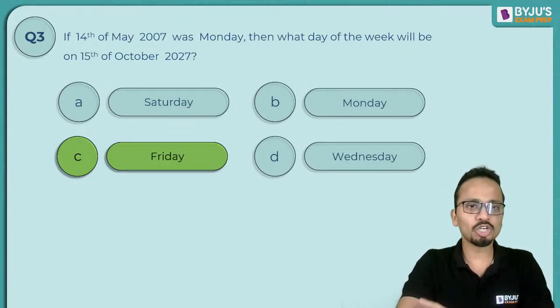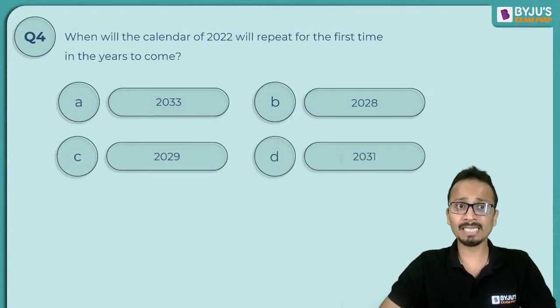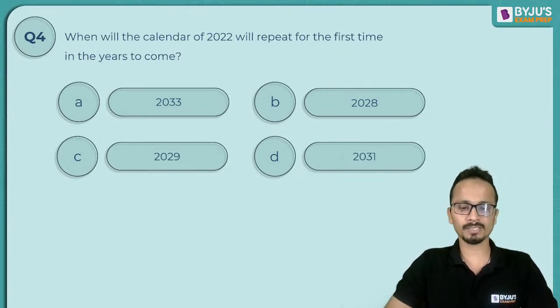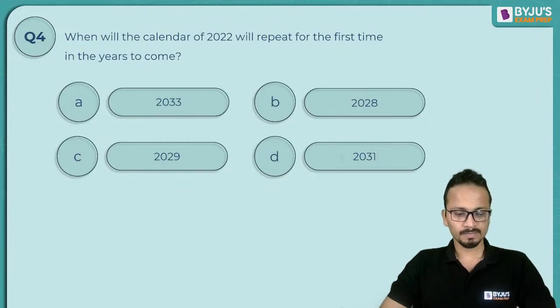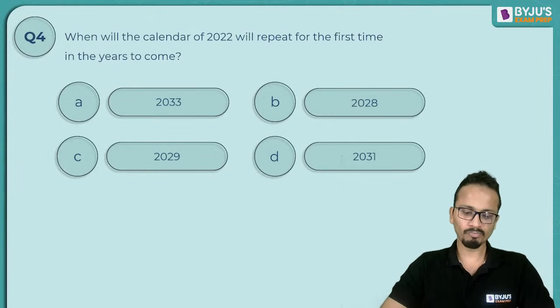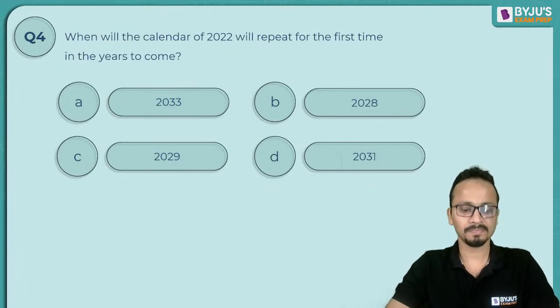So that was question number 3. Let's move on to question number 4 on calendars. This is based on the repetition of the calendar, how to basically calculate this. All right, great.